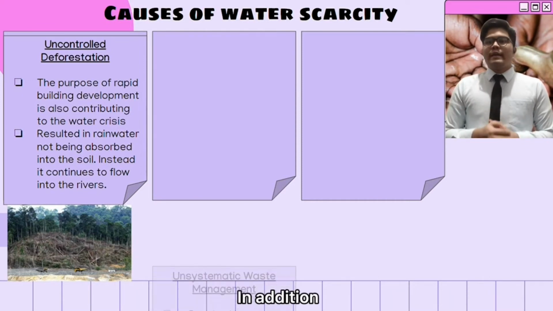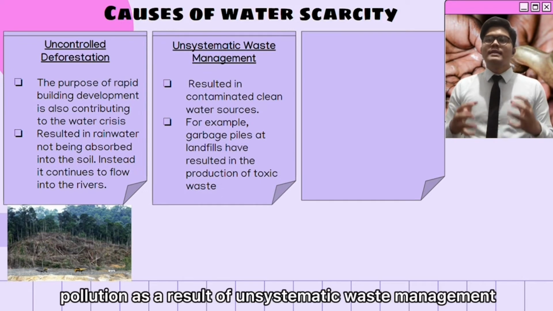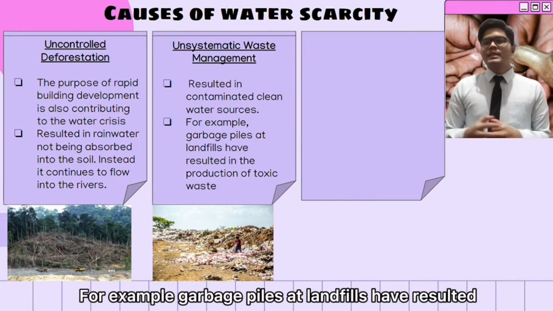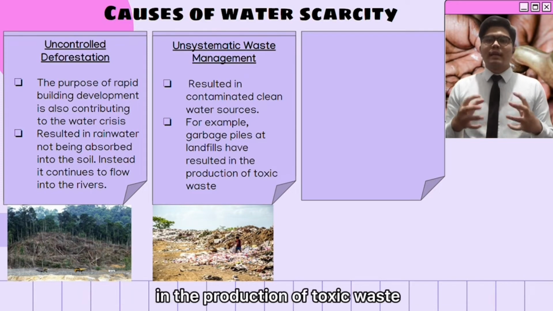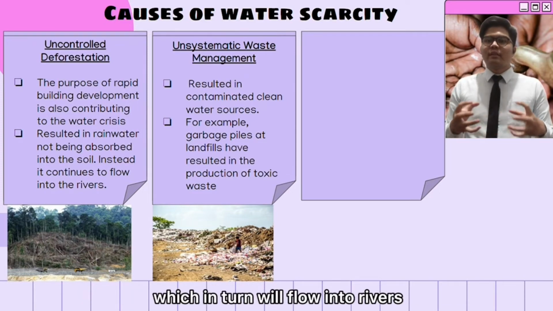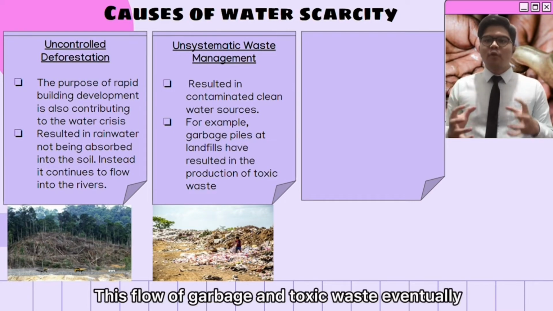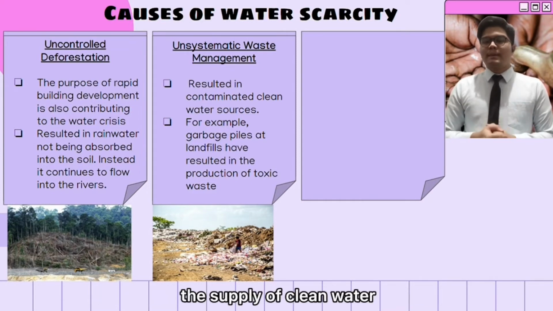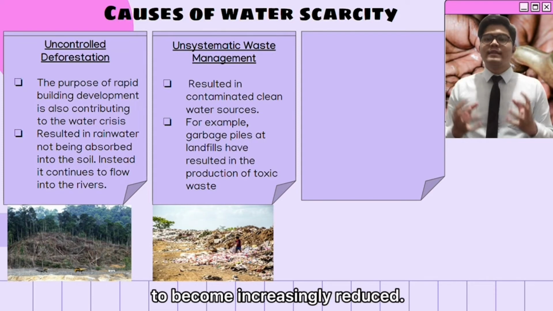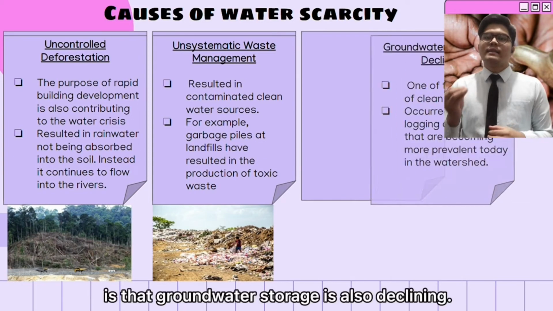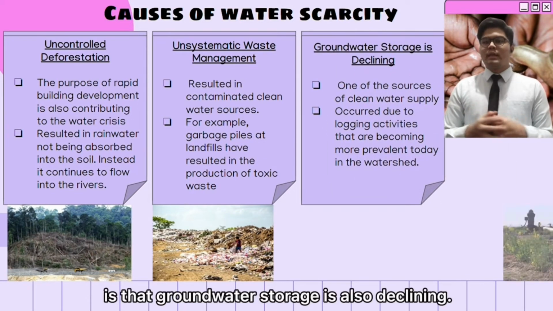This situation has resulted in the quantity of groundwater declining, and in turn, it has affected the quality of water supply. In addition, pollution as a result of unsystematic waste management has also resulted in contaminated clean water sources. For example, garbage piles at landfills have resulted in the production of toxic waste, which in turn will flow into rivers and other sources of clean water. This flow of garbage and toxic waste eventually causes polluted water and the supply of clean water to become increasingly reduced.